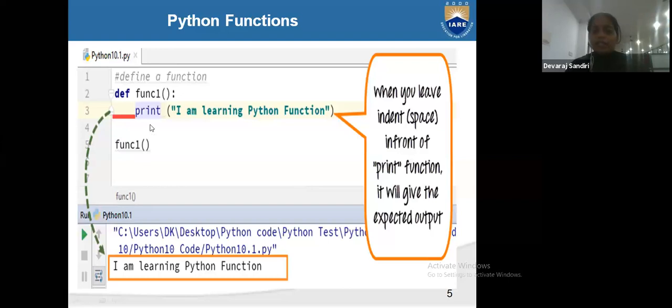Okay, we will continue. So def function 1 print I am learning in Python. Print I am learning in Python means here there will be no indentation error because